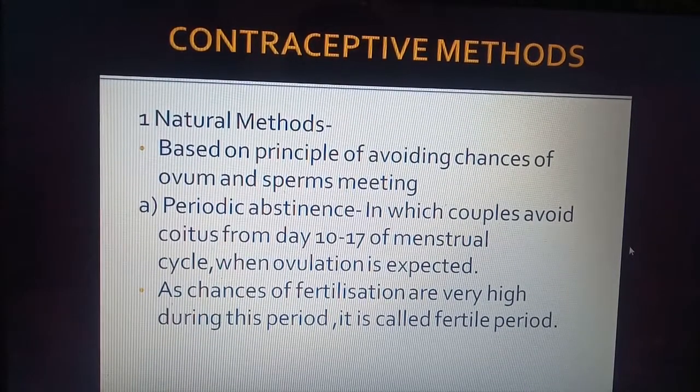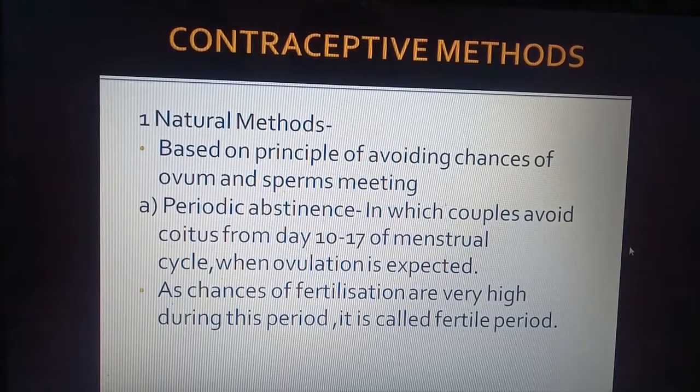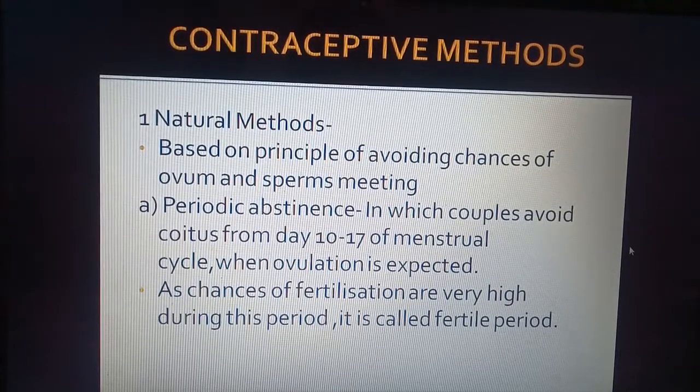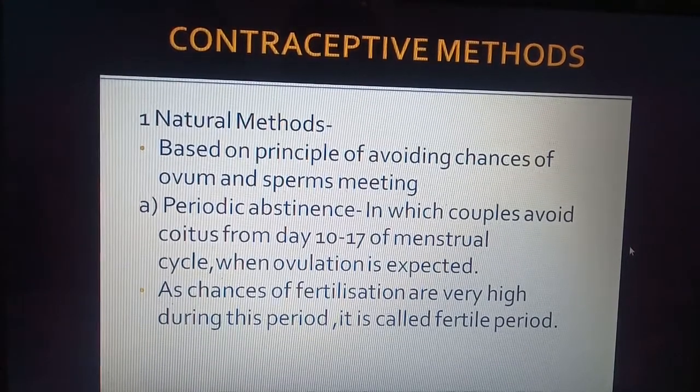As chances of fertilization are high during this period, it is also called the fertile period. So coitus should be avoided during this period to prevent fertilization.